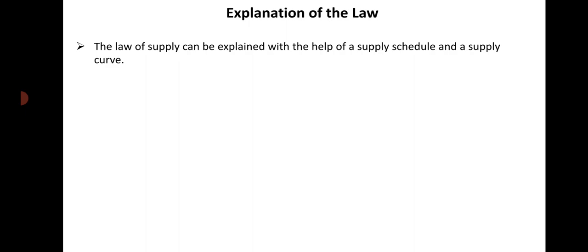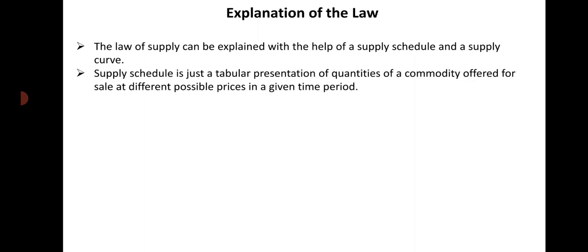Then what is a supply schedule? A supply schedule is just a tabular representation of quantities of a commodity offered for sale at different possible prices in a given time period.